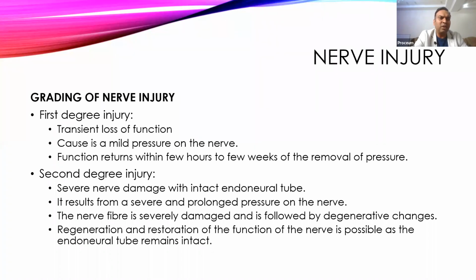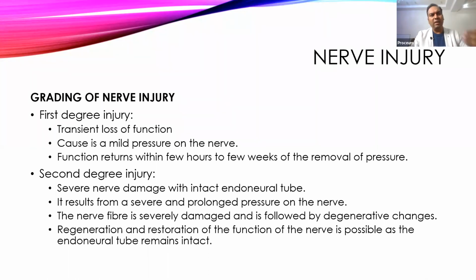जब मैं तुम्हें stitches दे रहा हूँगा तो मुझे आपके A fiber B fiber से कुछ मतलब नहीं है. आपके muscles कितने active हैं, कितने relax हैं, that doesn't bother me. I want your cooperation. You allow me to stitch your wound more properly. And when you will cooperate, when there is less pain or no pain at all, that occurs when you are applying local anesthesia. Okay, understand? So there is a difference: in surgical anesthesia we either give spinal anesthesia or general anesthesia. But when you are doing small surgeries like stitching, that time we apply local anesthesia. Okay. Now come to the nerve injury.